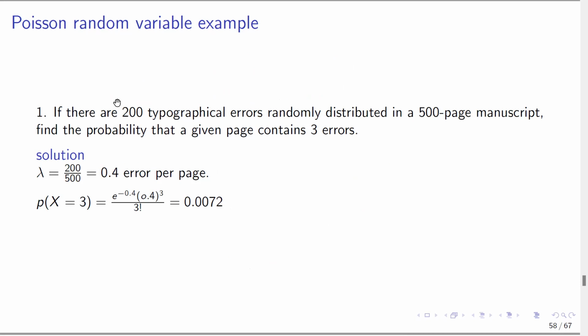So if there are 200 errors in a 500-page manuscript, then on the average, there will be 200 out of 500 errors per page, okay? That is 0.4 errors per page. So our lambda is equal to 0.4. Now you want the probability that a given page contains 3 errors. So the probability that x is equal to 3, we have a lambda and then x is 3. So we just fix everything inside our formula for Poisson distribution, and then with our calculators, we can get this value.